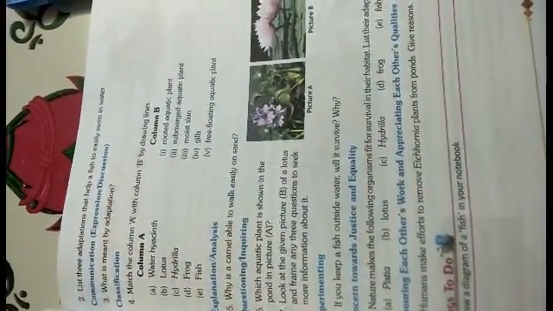Okay, so now the last question. Humans make effort to remove Eichhornia plants from ponds. Give reason. And here is the answer. Humans make effort to remove Eichhornia plants from ponds because if the entire pond gets covered with Eichhornia plants, then it will have the following harmful effects. It will reduce the level of oxygen, leading to suffocation or even death of aquatic organisms like fish. It will reduce recreational activities like swimming and boating. It will make it difficult for fishermen to spread fishing nets to catch fish.